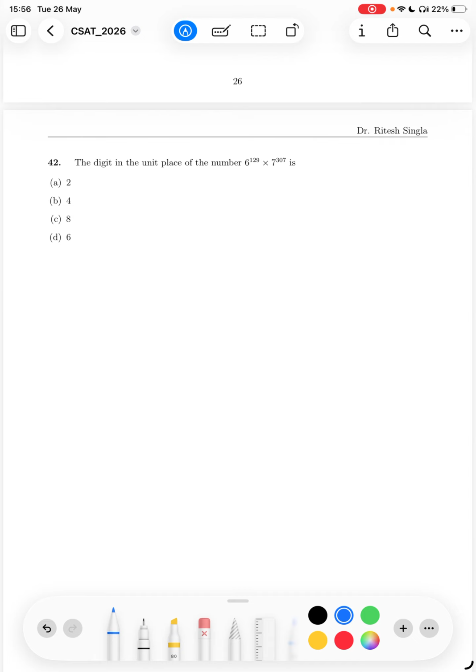Okay, so what you need to understand is you need to solve it term by term. No matter which power of 6 you do, if you do the remainder by 10, it will always come to be 6. 6, 36, 216 and so on. So 6 to the power 129 is always congruent to 6 mod 10. Why am I doing mod 10? Because I want to find the remainder at the unit place. So I need to take remainder mod 10.